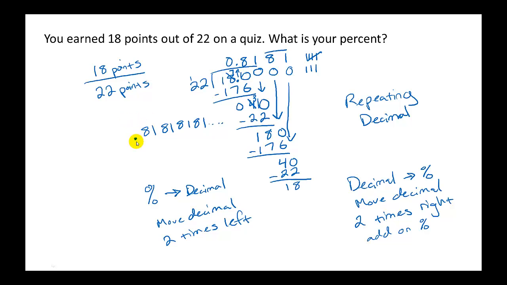So with our answer of 0.81818181 forever, I'm going to move the decimal over 2 places. And so now it'll be 81.81. And because it goes on forever, I'm going to use the repeater bar and call it a percent. Which means, in the context of earning 18 points out of 22 points on a quiz, that's an 81.81-ish%. So it's a B-. That's a pretty good job.